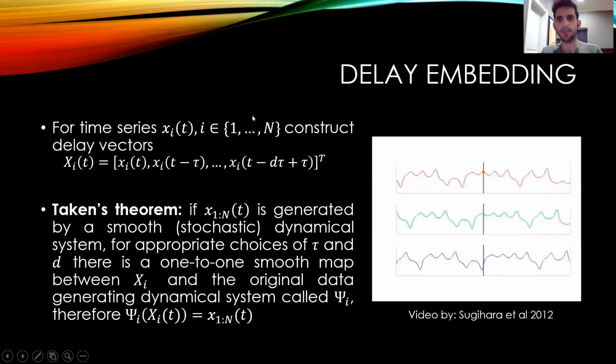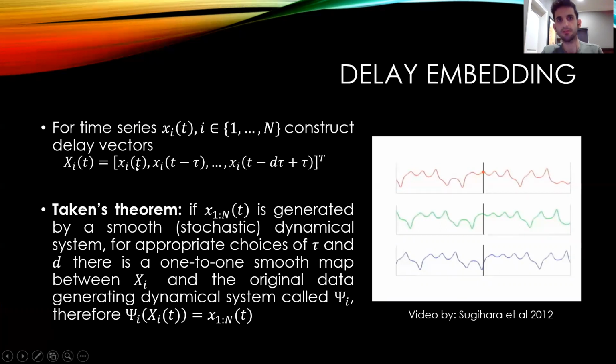To describe the method, I'm going to first explain this theorem, which is called Takens' theorem. So this theorem states that if we only observe one single signal from a multidimensional dynamical system, so let's say that this x1 to n of t is a multidimensional dynamical system, but we only get to observe xi of t.